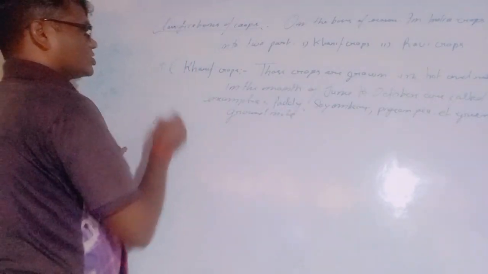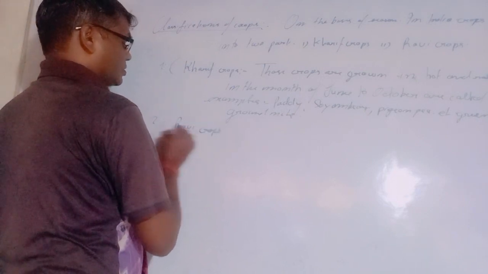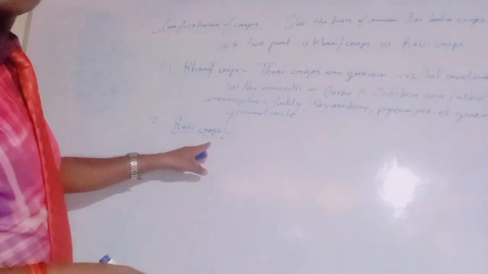Now we will discuss the rabi crops. So what are rabi crops?